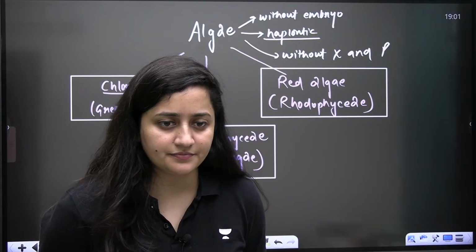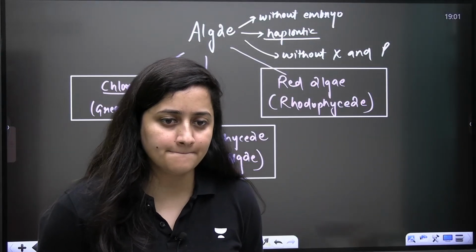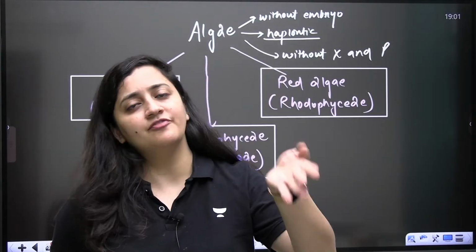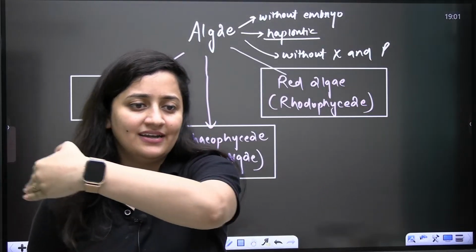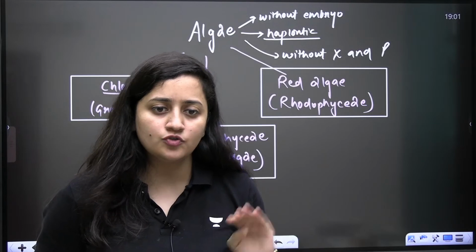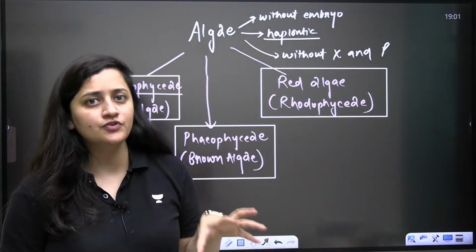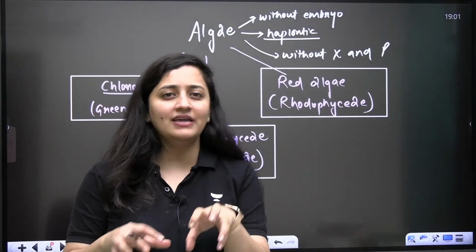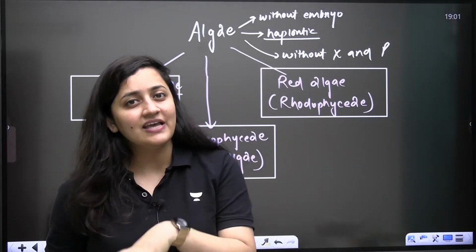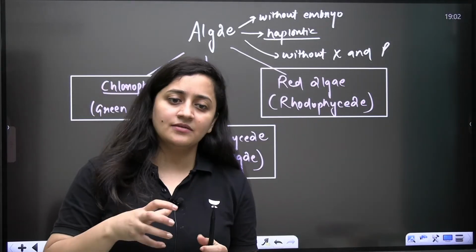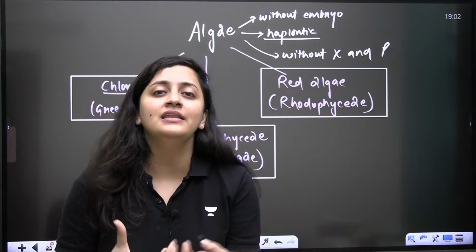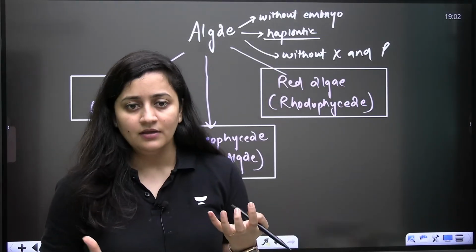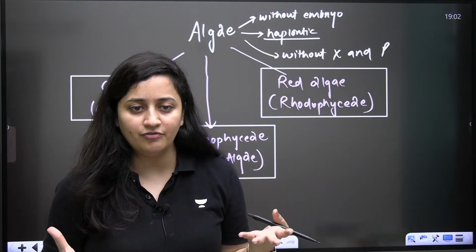Fine. In part 2 we will start from the algae, bryo, pterido, gymno and angio. We will complete it in one go. Till then you all can revise this portion. Today we have covered the taxonomy and the life cycles. Life cycle is very important to understand. Many times students are not able to differentiate, they don't even know the meaning of gametophyte and sporophyte.